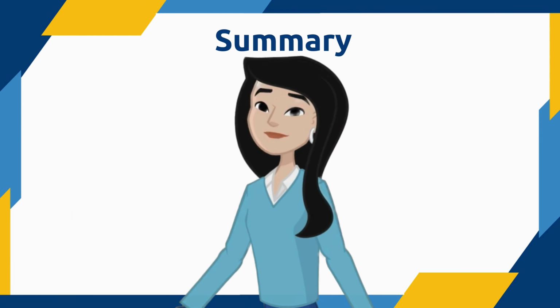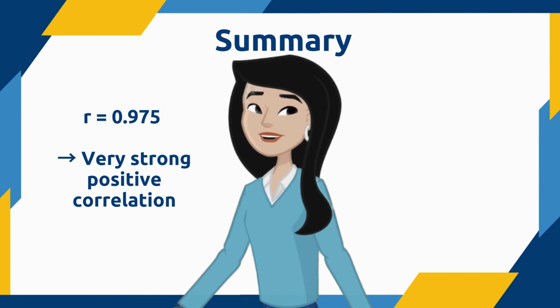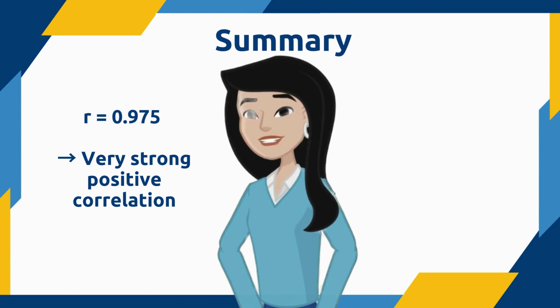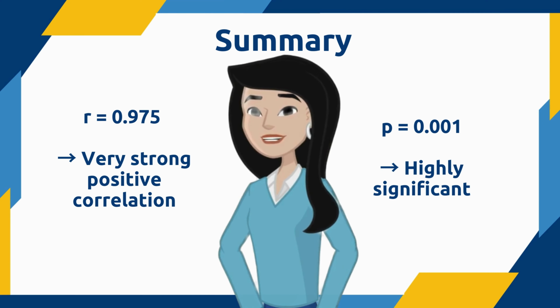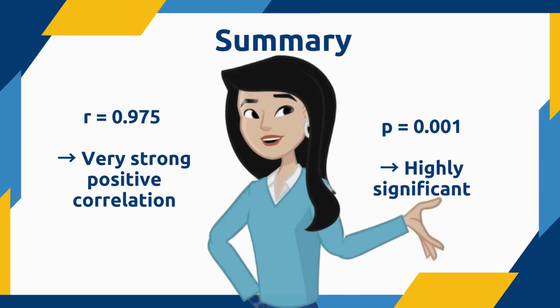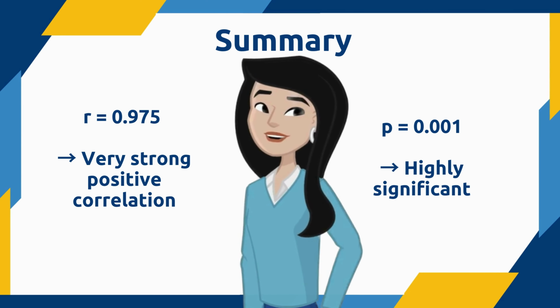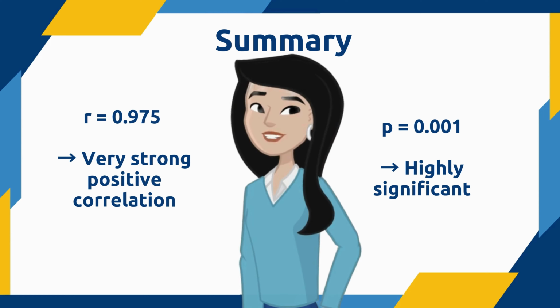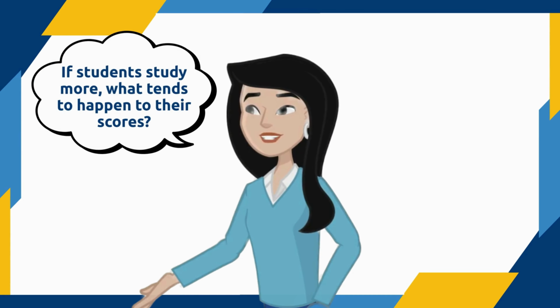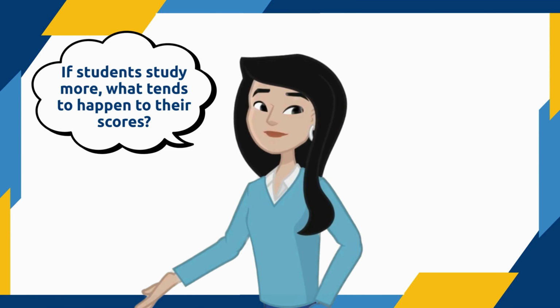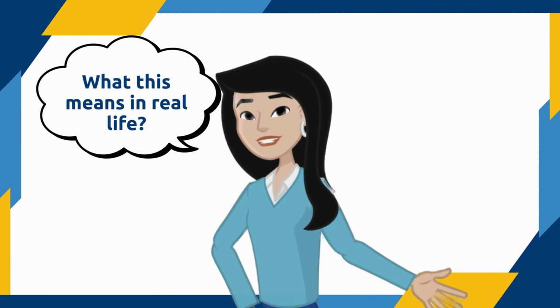Now for the exciting part. Our results showed a very strong positive correlation, r equals 0.975, and the bootstrap p-value just 0.001. That's highly significant. This relationship is definitely not happening by random chance. So let me ask you, if students study more, what tends to happen to their scores? Exactly. What does this mean in real life?